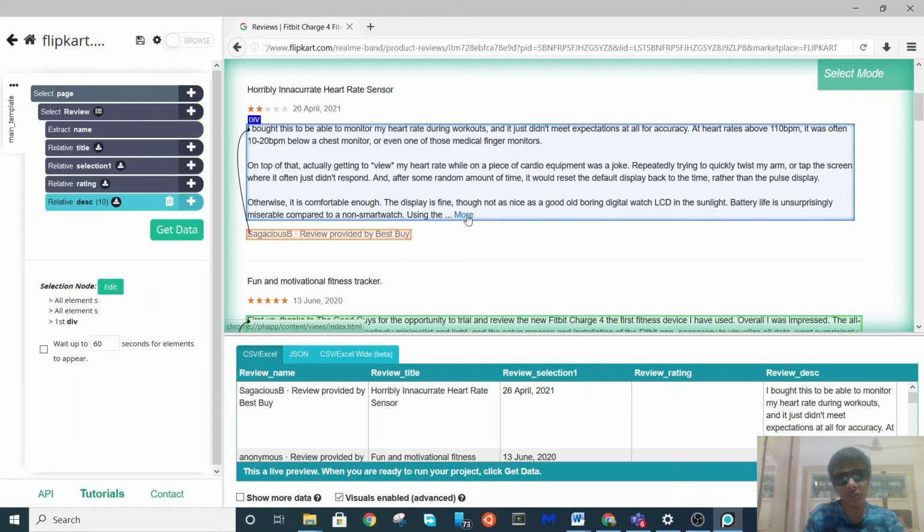Means you can't go for clicking more for every review. So this is one another problem which I found in this parcel. मैंने even मेल किया था अथॉरिटी को, ये स्क्रैप हब वाले को, कि how to overcome this. Means there may be a way. I think there is a way.